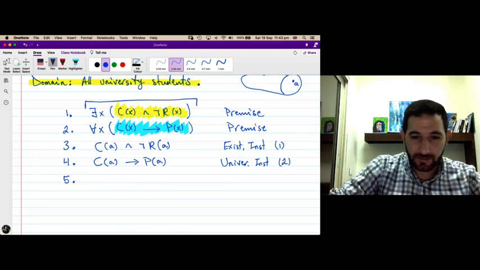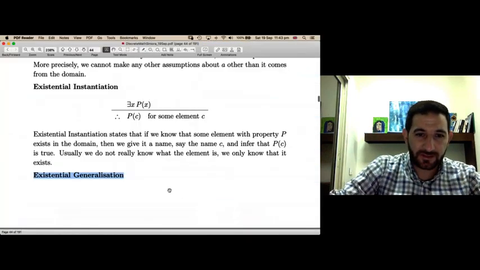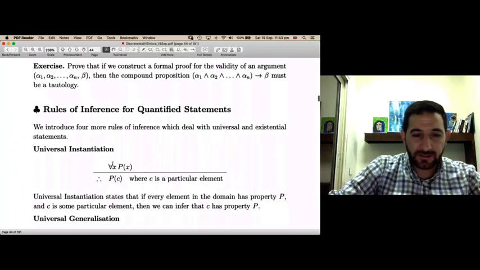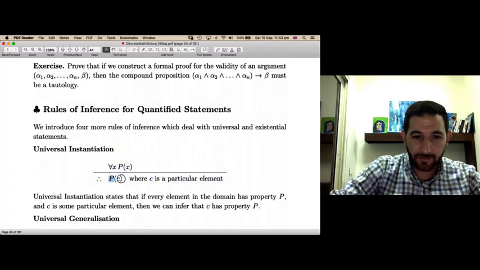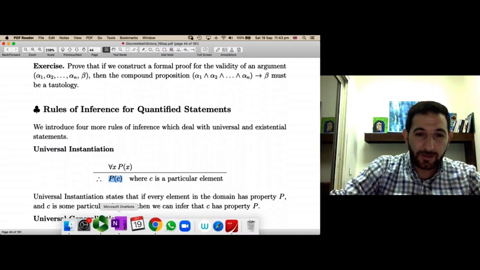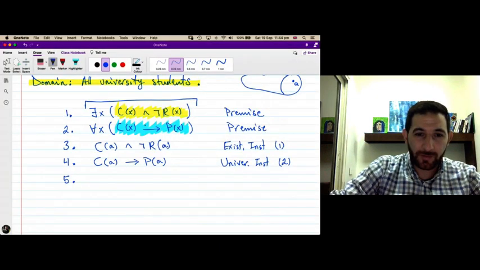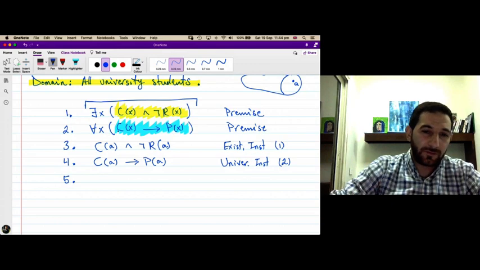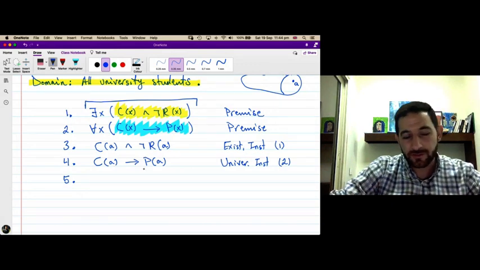Let's check what universal instantiation is. It says if some universal statement is true and C is a particular element, then the property P is true for the particular element. So we know that this property, highlighted in blue, is true for all elements in the domain. A is a particular element, so it's true for this element.